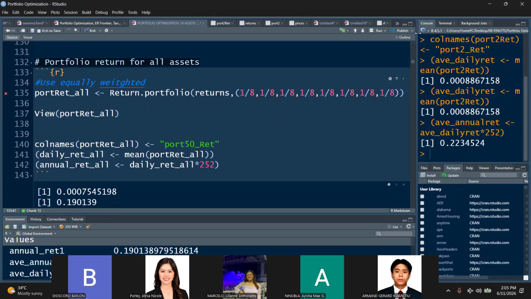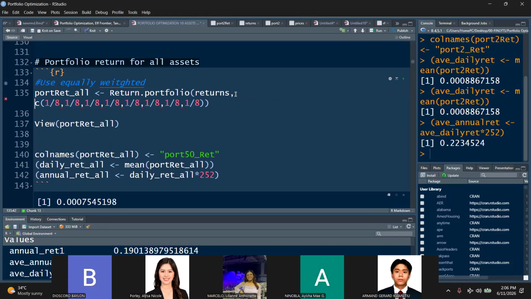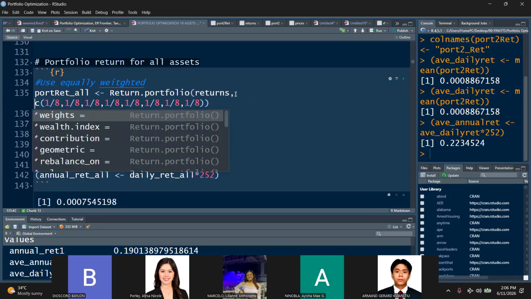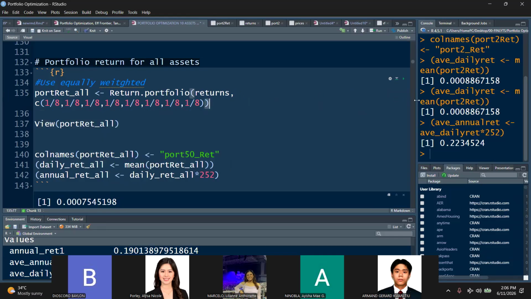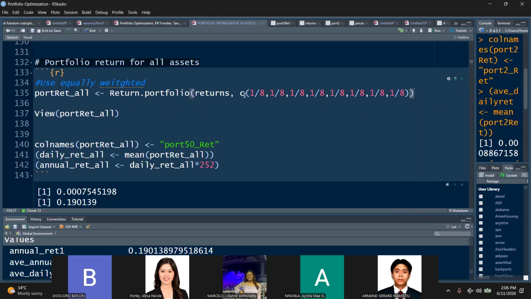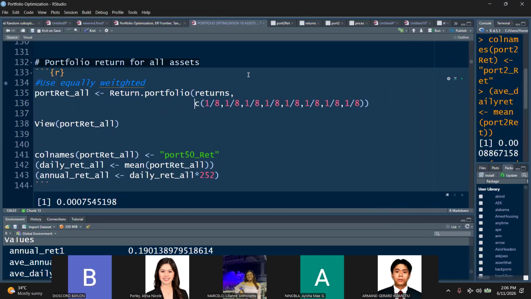We need C here. Okay. So we're using, class, the return that portfolio.